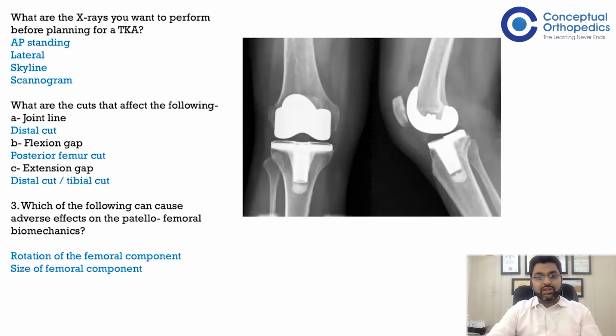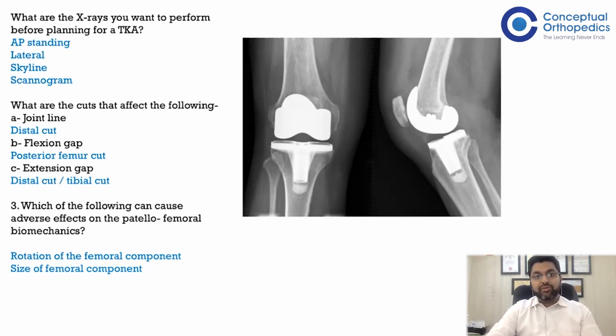The second question asks us which cuts affect the joint line, flexion gap, and extension gap. So joint line is mainly affected by the distal cut. If you cut too much on a distal cut, you may elevate the joint line. Then the second question is flexion gap. The flexion gap is mainly affected by the posterior femoral cut.